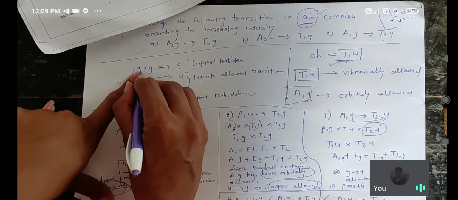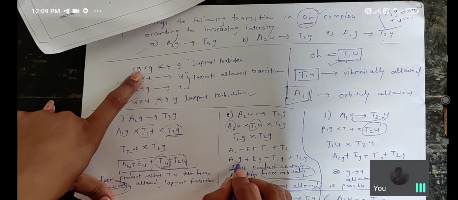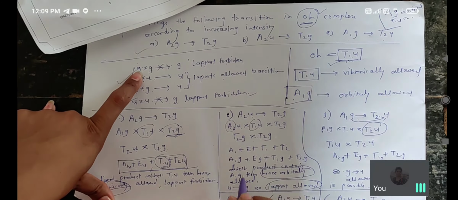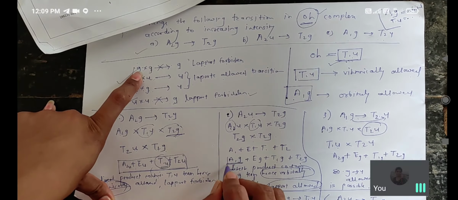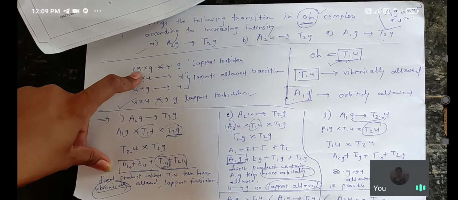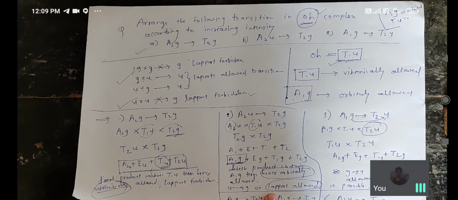Okay, this rule is G into G. Here G. So you have to write here A1G plus EG plus T1G plus T2G. The direct product contains the A1G term. See here, the A1G term is there. When the A1G term is there, that transition is orbitally allowed, and when the direct product contains the T1U term, at that time that is called a vibronic transition. But the direct product contains the A1G term, hence it is an orbitally allowed transition.